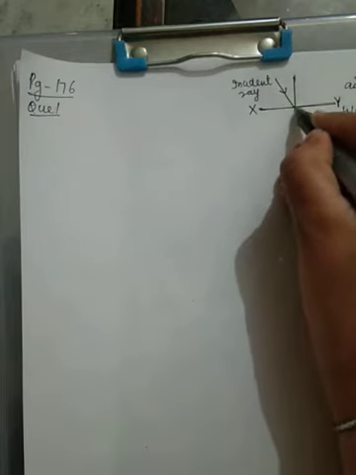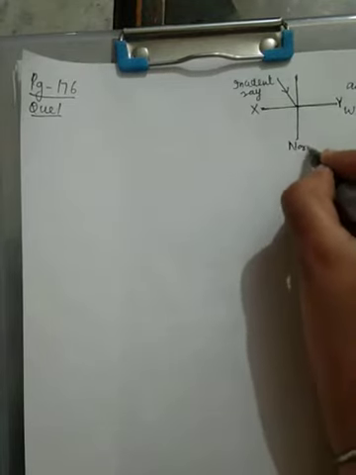At the point where the medium changes, this is acting like an interface X, Y. At the point of interface where the light is incident, I am drawing a normal.